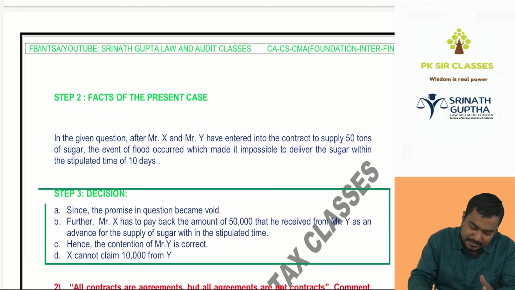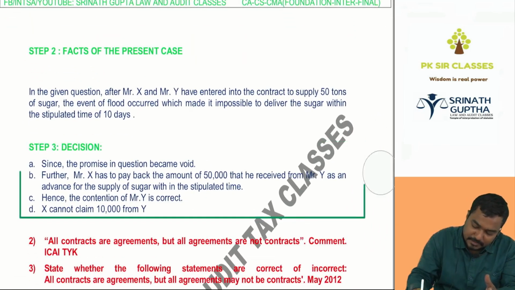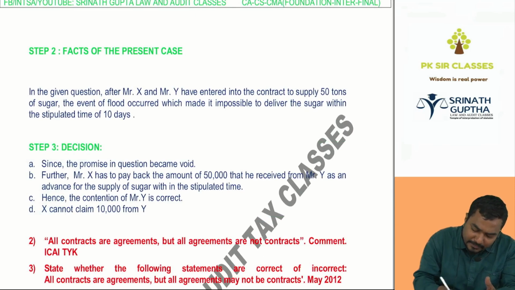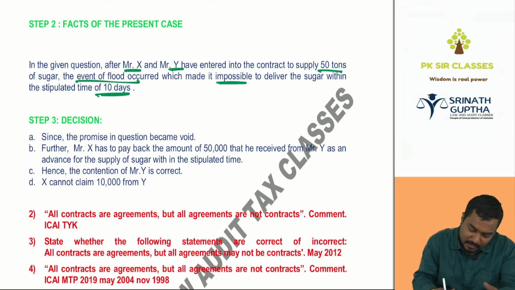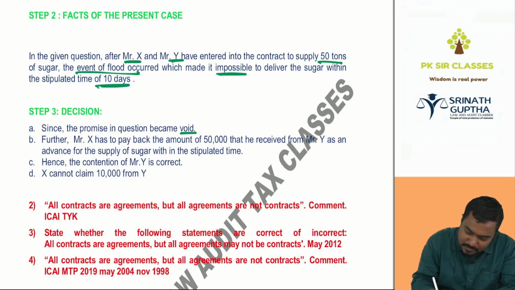Next, what happened in this case? Step number 2, facts of the present case. In the given question, after Mr. X and Y entered into a contract for supply of 50 tons of sugar, the event of floods occurred, which made it impossible to deliver the sugar within the 10 days. Since the promise becomes void, Mr. X has to pay the amount of 50k that he received from Y as an advance for supply of the sugar within the stipulated time. Hence, the contention of Y is correct.